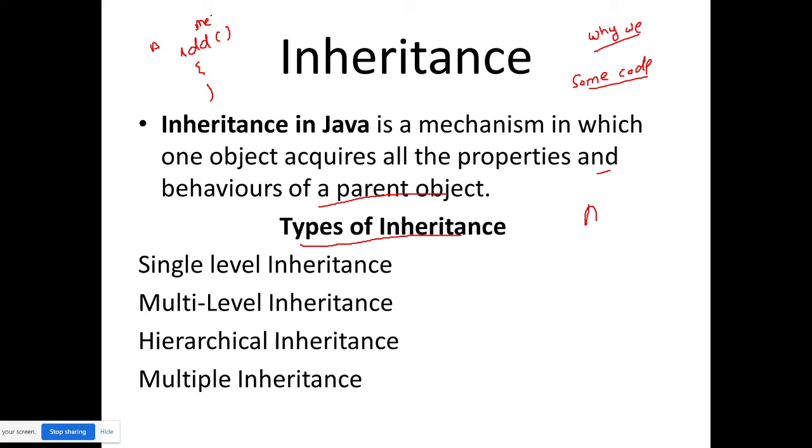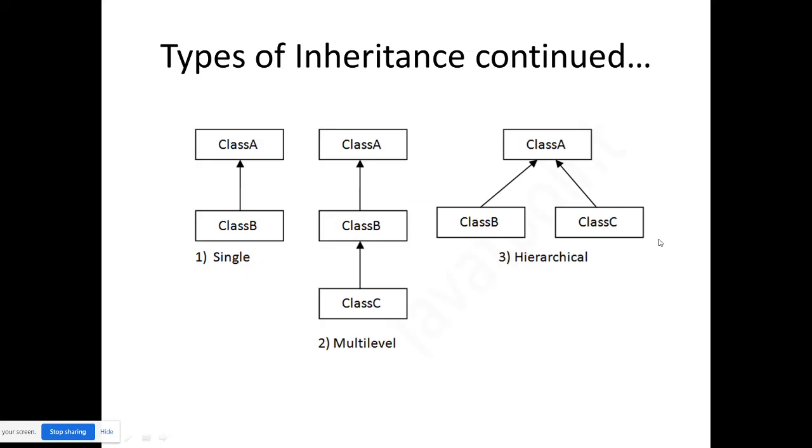There is a class A and class B extends class A. Then this is single inheritance. Okay. What is multi-level inheritance? Class B has the properties of class A. Means class A has methods M1, M2, then class B will also have these methods without declaring or creating them.